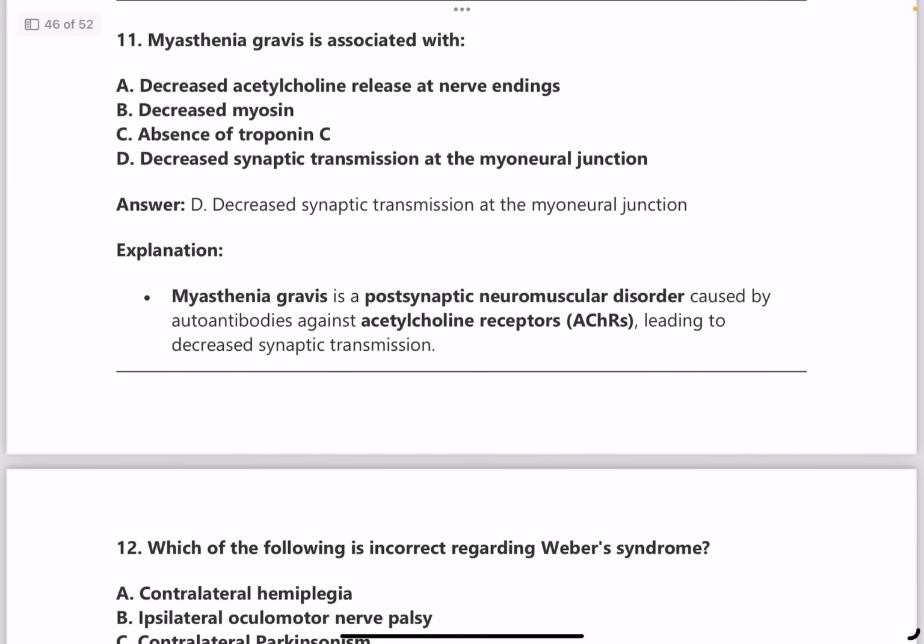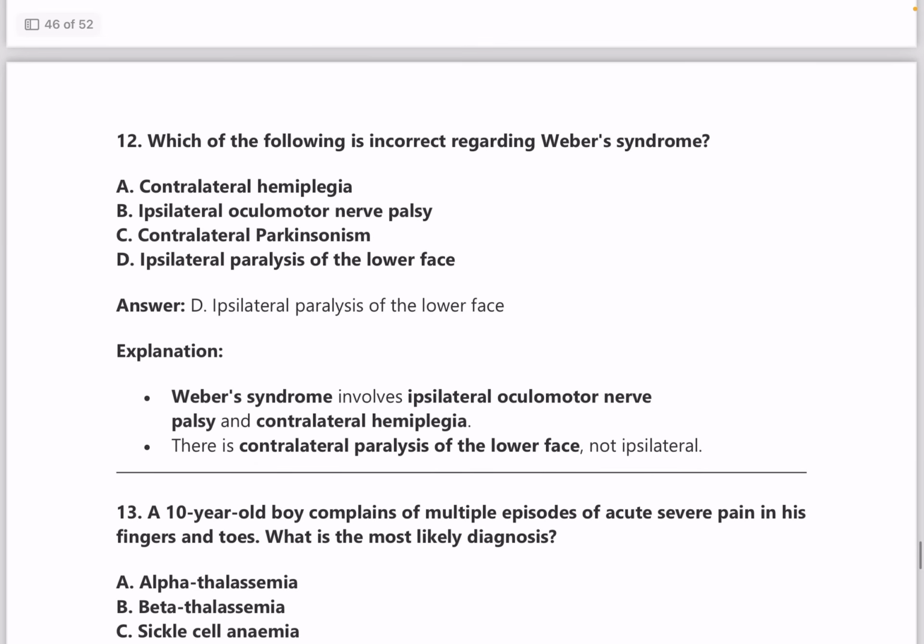Next, myasthenia gravis is associated with. Answer is decreased synaptic transmission at myoneural junction. Previously also there was a question on myasthenia gravis. It's a very important topic. Even from pharmacology level, myasthenia gravis is very important, and medicine also, myasthenia is very important. So please check out, please read more about this area.